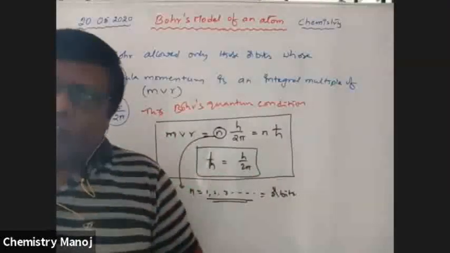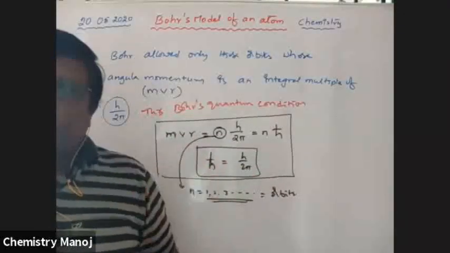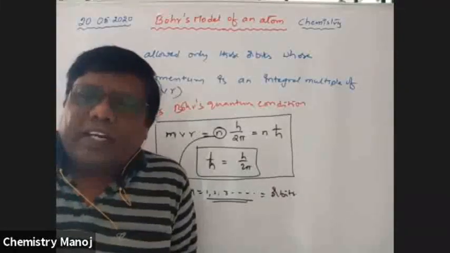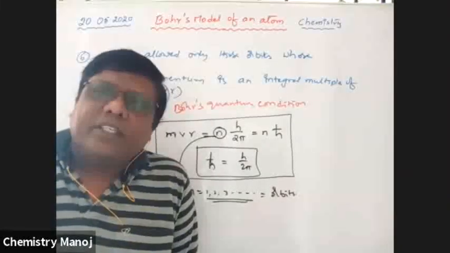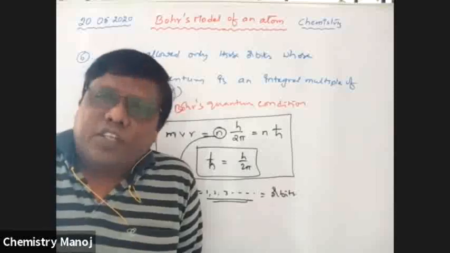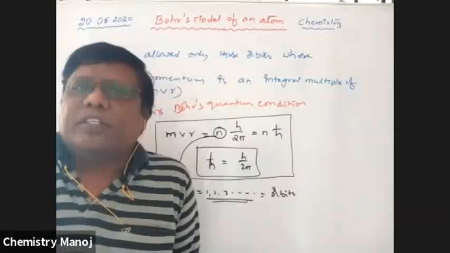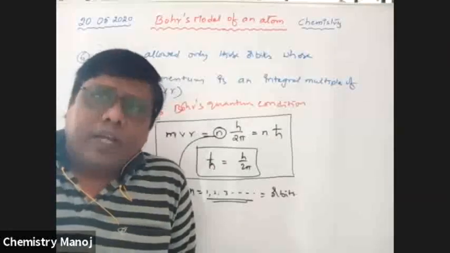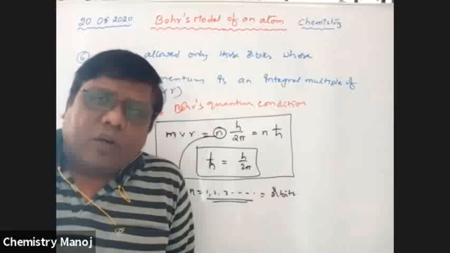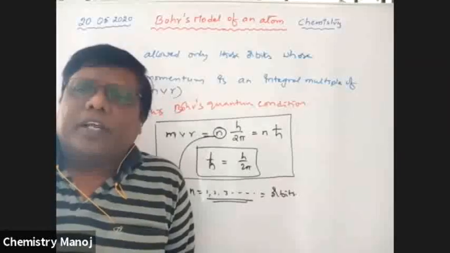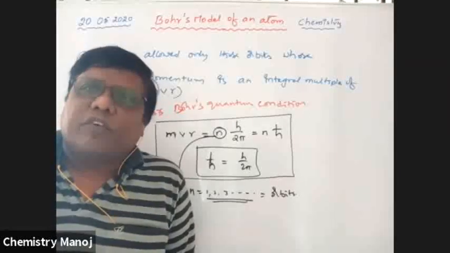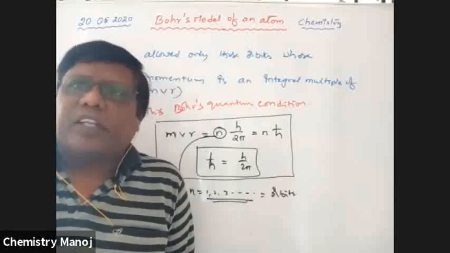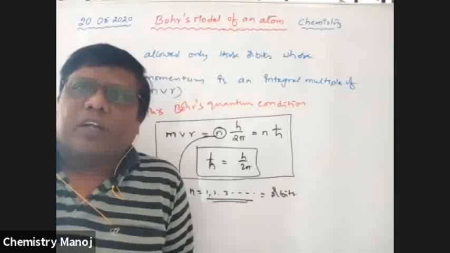When an electron revolves around that nucleus in a closed circular path, it neither loses energy nor gains energy. That means its energy is constant, so these orbits are considered stationary orbits. Stationary orbits were introduced by Bohr. Next, when an electron revolves in a particular orbit, its centripetal force is equal to the centrifugal force. That should be maintained, otherwise the electron is not revolving in that particular orbit.